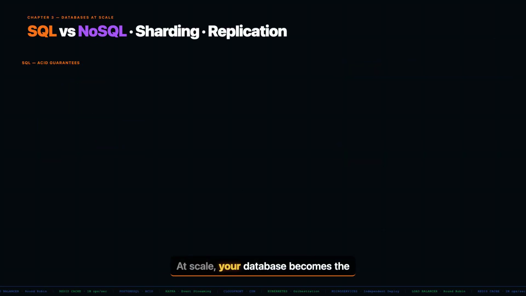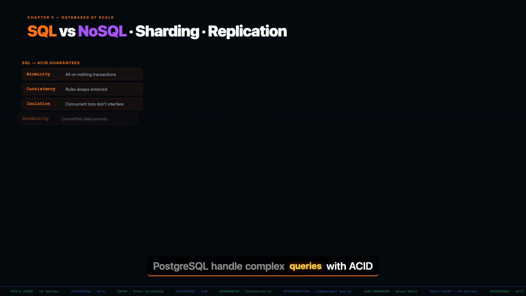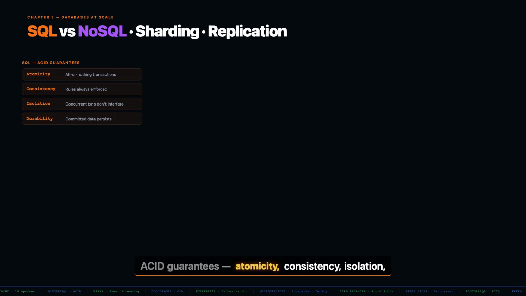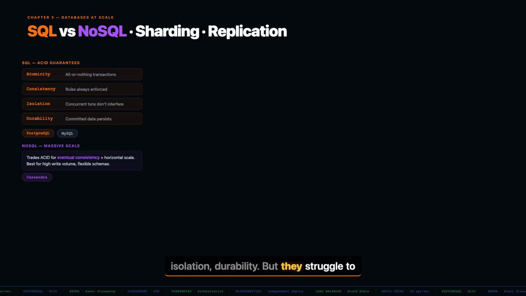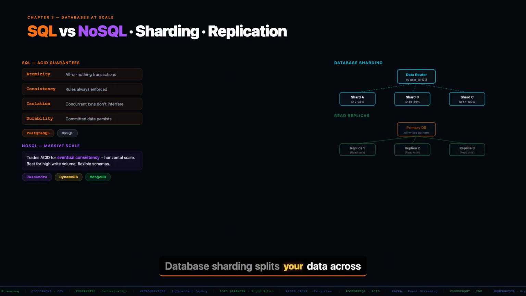At scale, your database becomes the bottleneck. Relational databases like PostgreSQL handle complex queries with ACID guarantees, atomicity, consistency, isolation, durability. But they struggle to scale horizontally. NoSQL databases like Cassandra and DynamoDB trade some consistency for massive write throughput. Database sharding splits your data across multiple servers. Each shard handles a subset of records. Read replicas offload read traffic from your primary. The architecture choice depends entirely on your read-to-write ratio and consistency requirements.